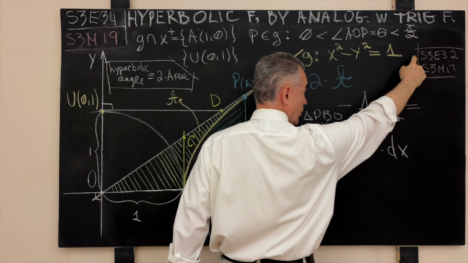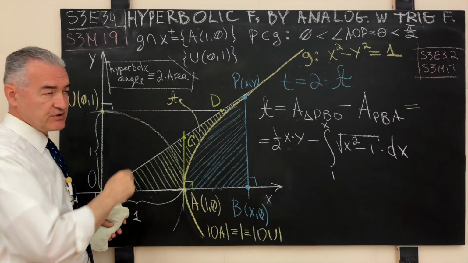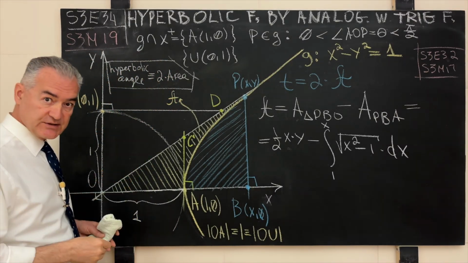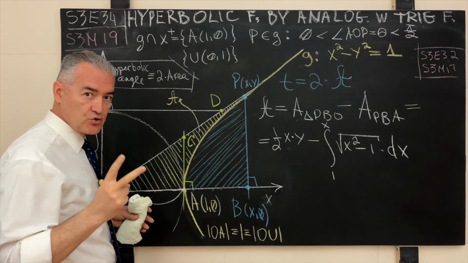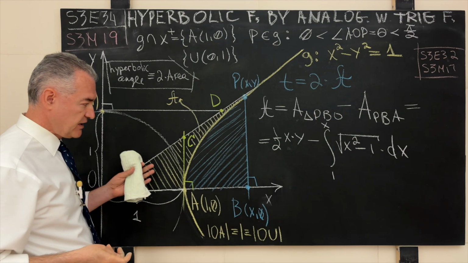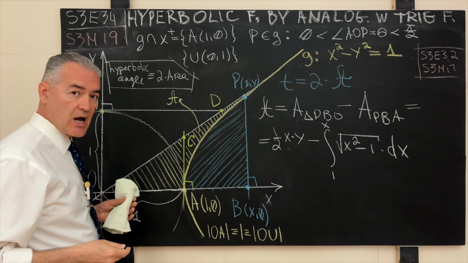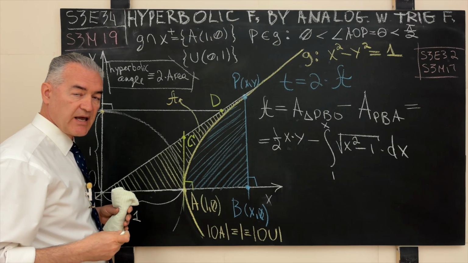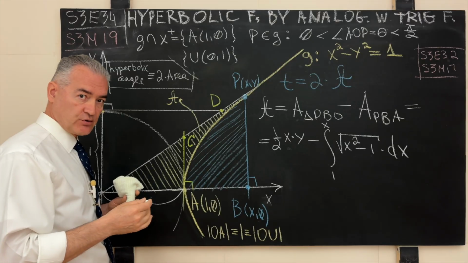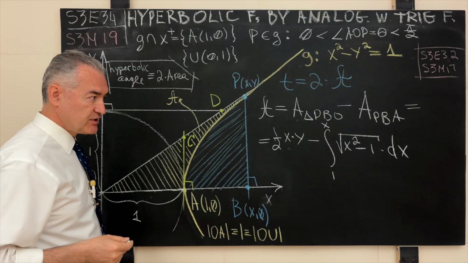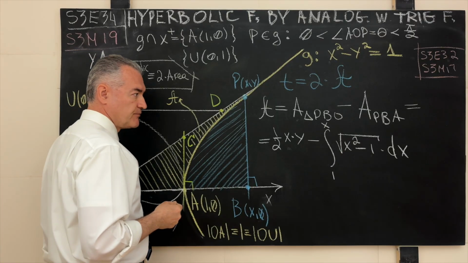I recommend that you watch that episode, and in some sense these two episodes, the season 3 episode 32 and this episode, season 3 episode 34, make up a miniature 2-episode series that is dedicated precisely to the idea that the 4 popular hyperbolic functions can be defined by a direct analogy with their circular cousins, provided that the circular cousins are defined using the mechanism to which we refer as the origin-centered unit circle.